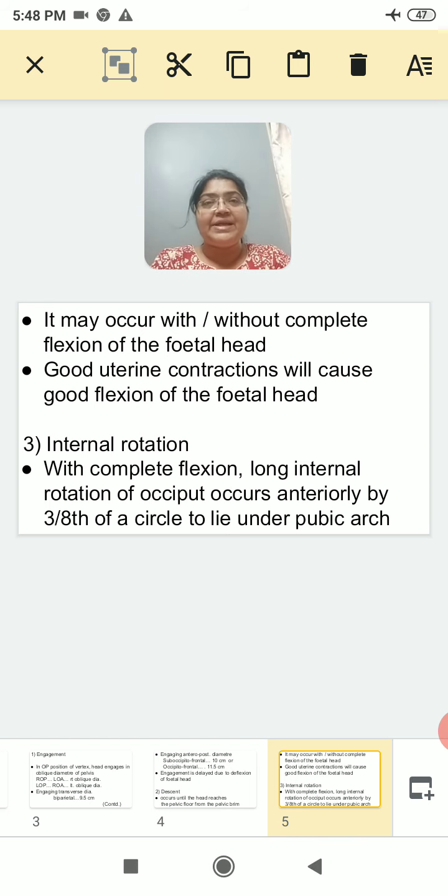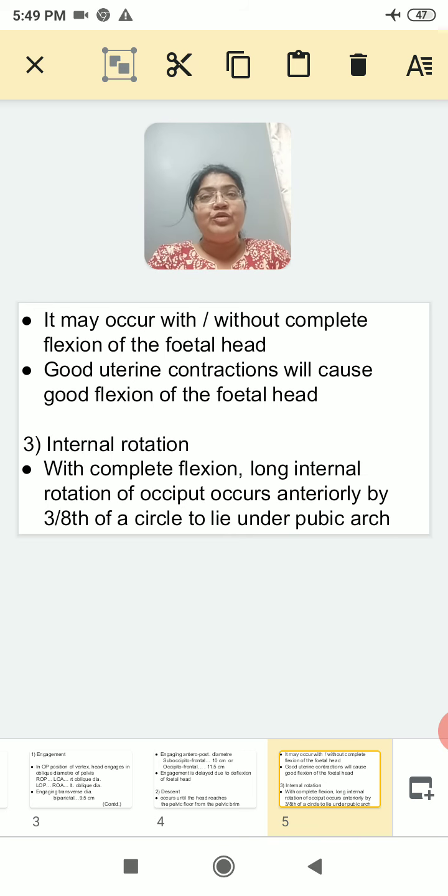Third movement is internal rotation. There are two possibilities in the internal rotation, with the complete flexion and with the incomplete flexion. So we first see what happens with the complete flexion. With complete flexion, long internal rotation of the occiput occurs anteriorly by 3/8 of a circle to lie under the pubic arch. We have discussed mechanism of the normal labor, that is occipito-anterior position, either LOA or ROA.